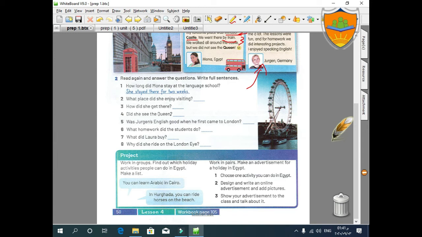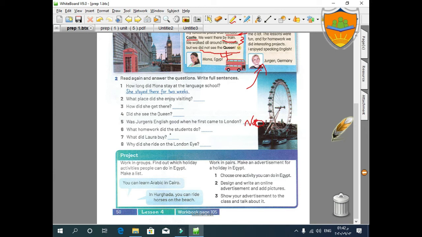Number 4, did she see the Queen? No, unfortunately, she didn't see the Queen. Didn't see the Queen, and this is number 4. Number 5, was Jürgen's English good when he first came to London? No, it wasn't. Number 5, finished.